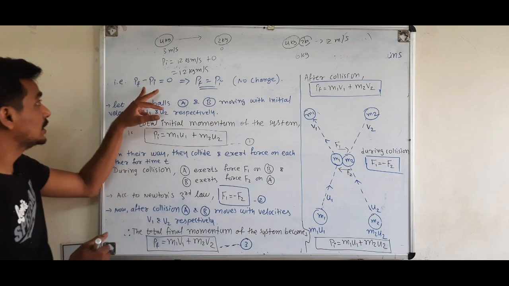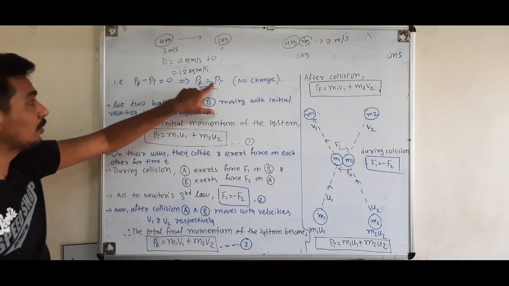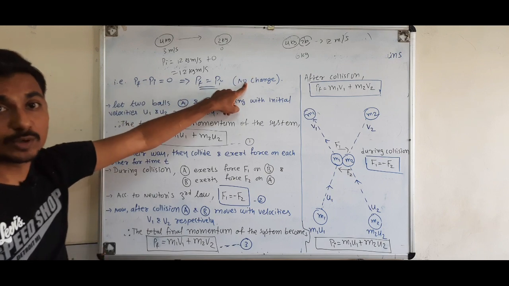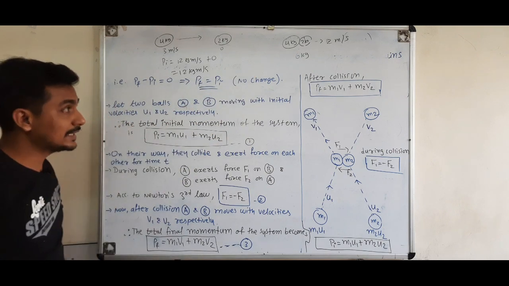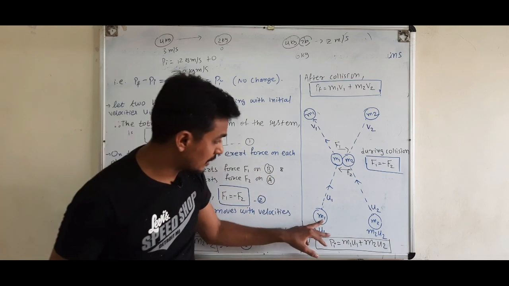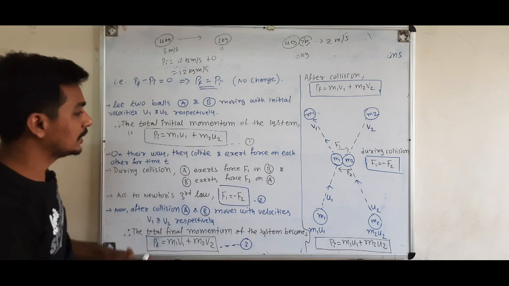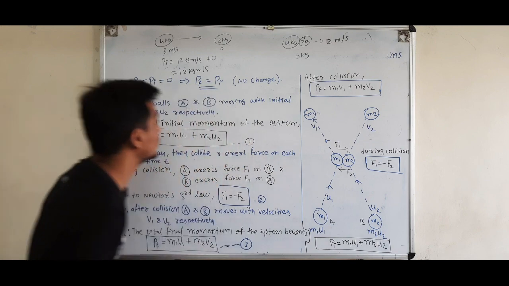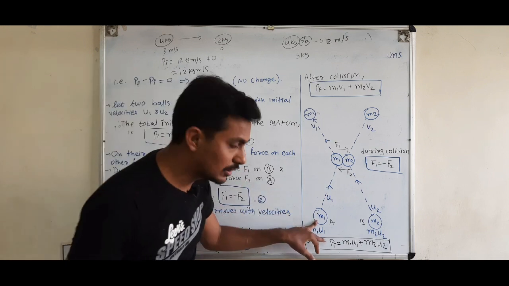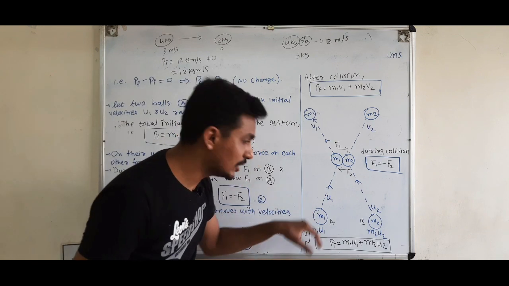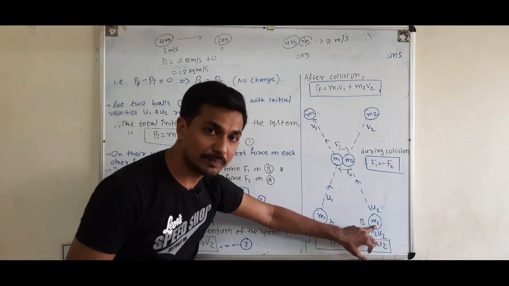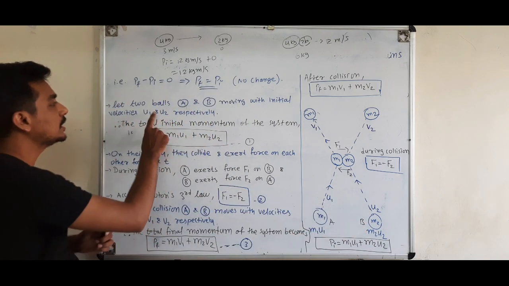So here the final momentum is equal to the initial momentum, or we can say the change in the momentum is 0, meaning no change, that is, momentum is conserved. Now let us derive the equation. Let there be two balls, A and B. Ball A of mass m1 moves with velocity u1, and ball B of mass m2 moves with velocity u2.